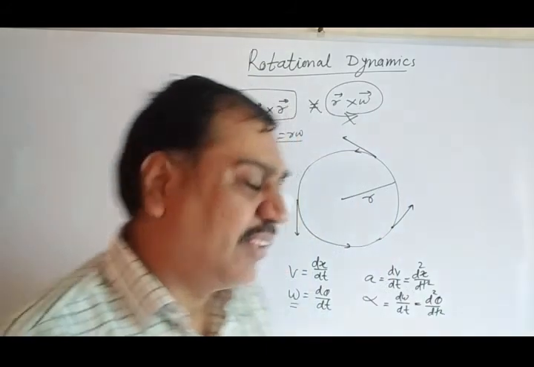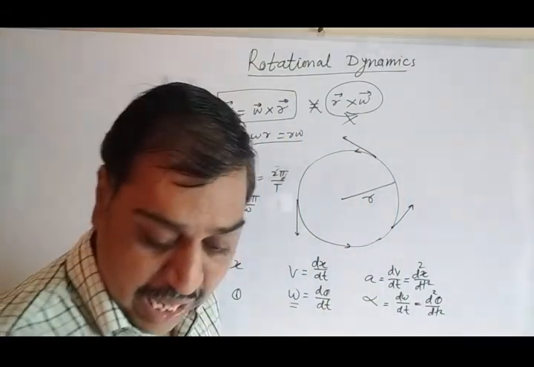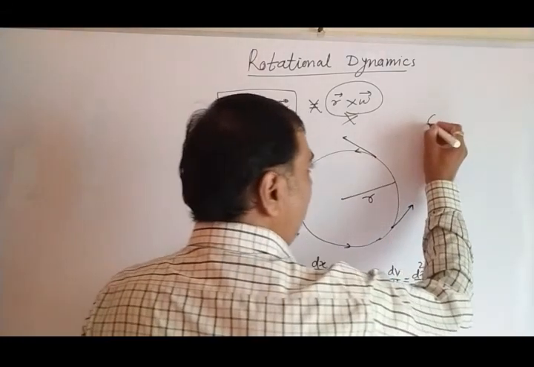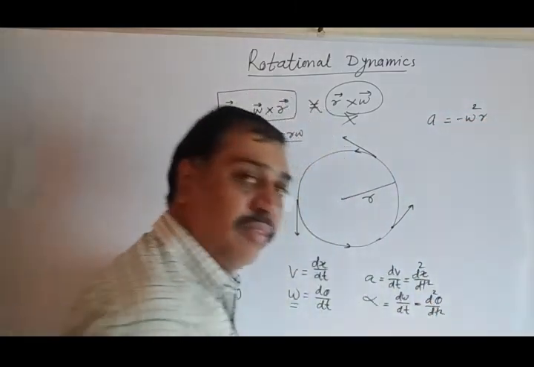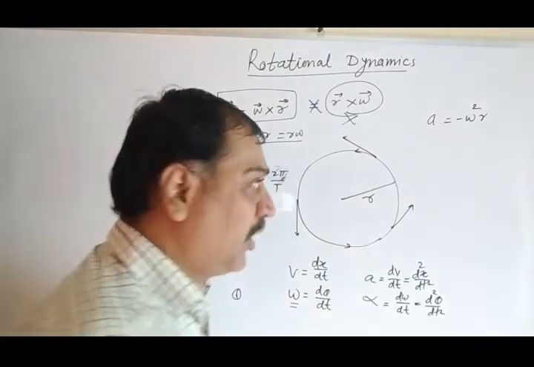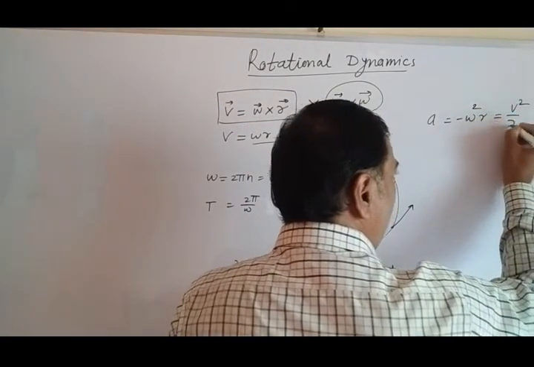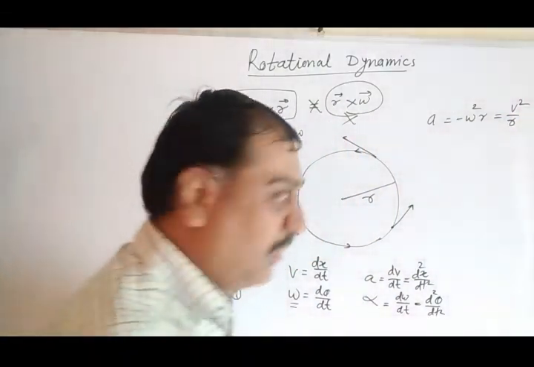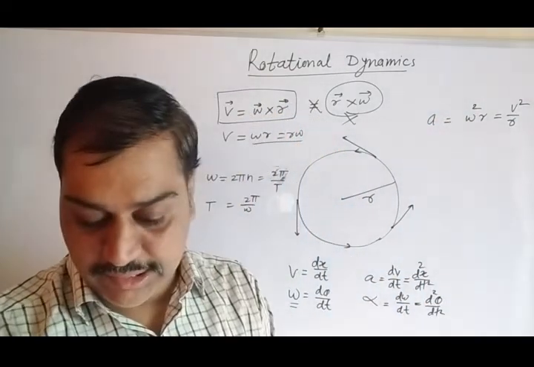And here acceleration has a value. Regarding linear acceleration and angular acceleration, if you remember, radial acceleration a_r equal to minus omega square r, and again it is equal to v square by r, or just in magnitude form, omega square r equal to v square by r.